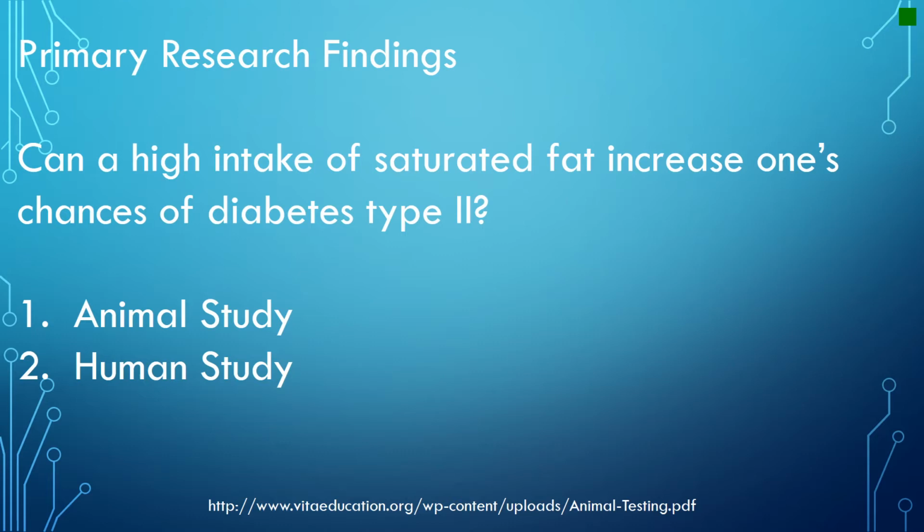Multiple studies have shown a relationship between increased diet with saturated fat and the prevalence of diabetes type 2. The two main studies I am going to be speaking about are an animal study that was done on young pigs and a human study done on obese and overweight adults. There are a few things to know about animal studies. They have been shown to contribute to life-saving cures, although they are usually cruel and inhumane. They also do not show great evidence, as human studies do, because we are a different species.